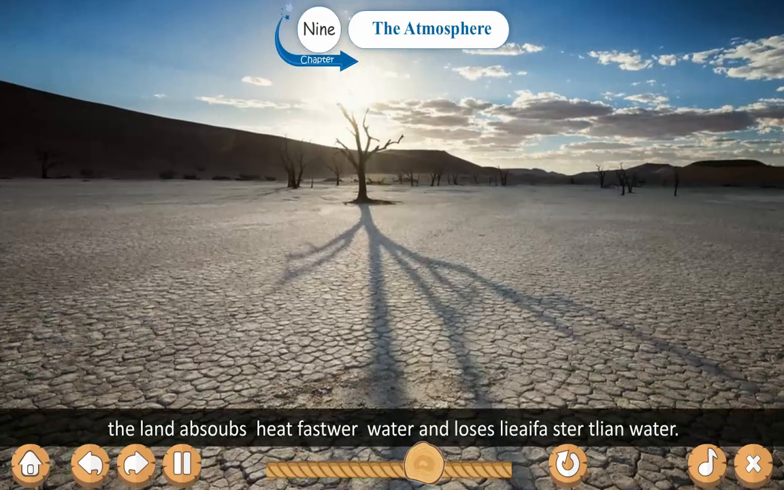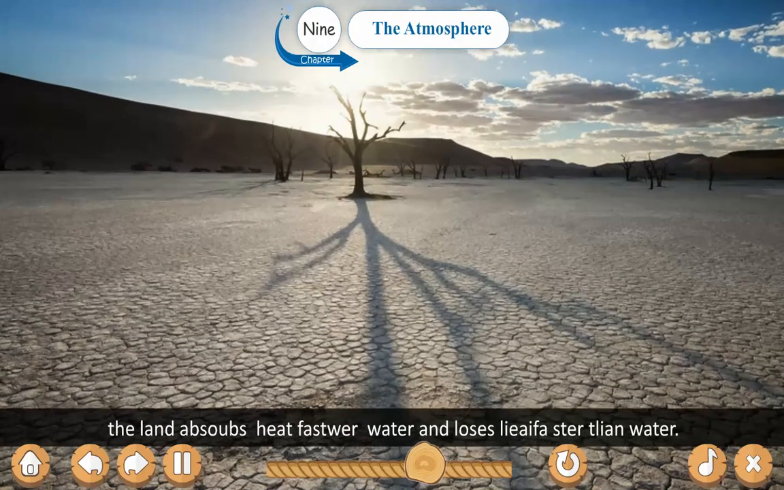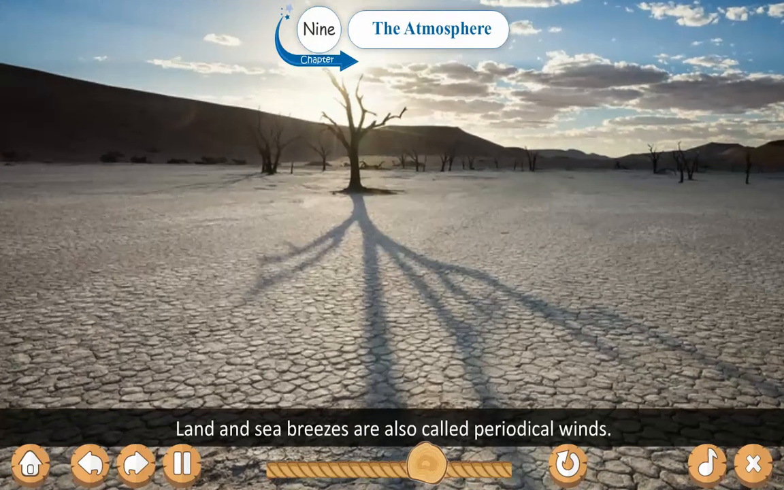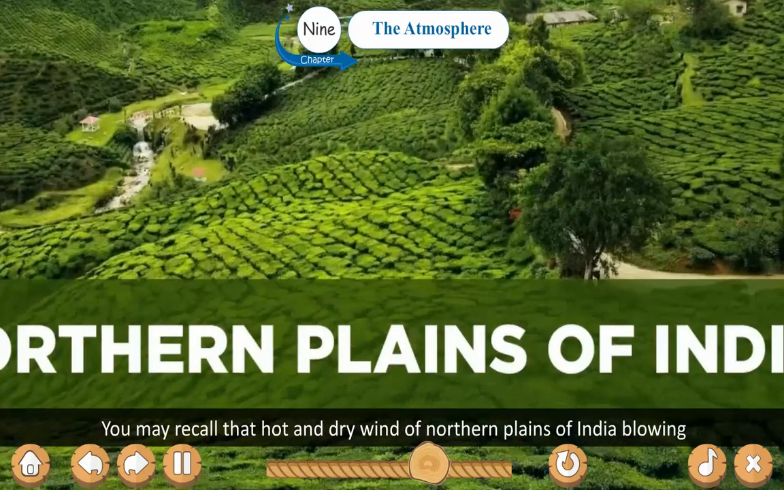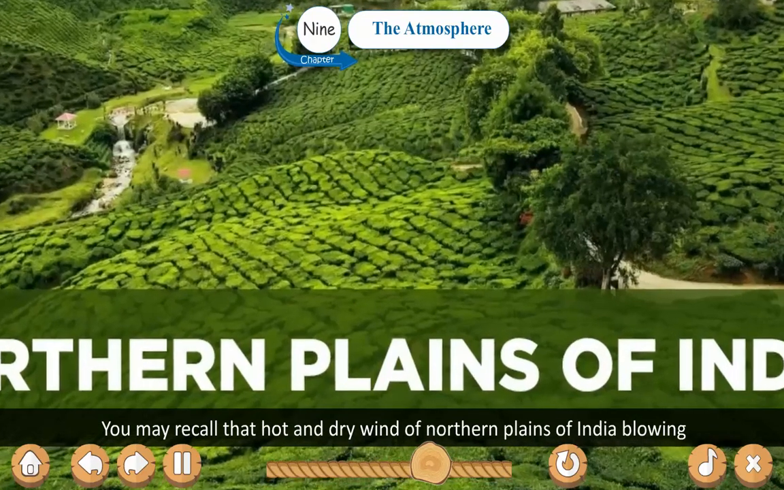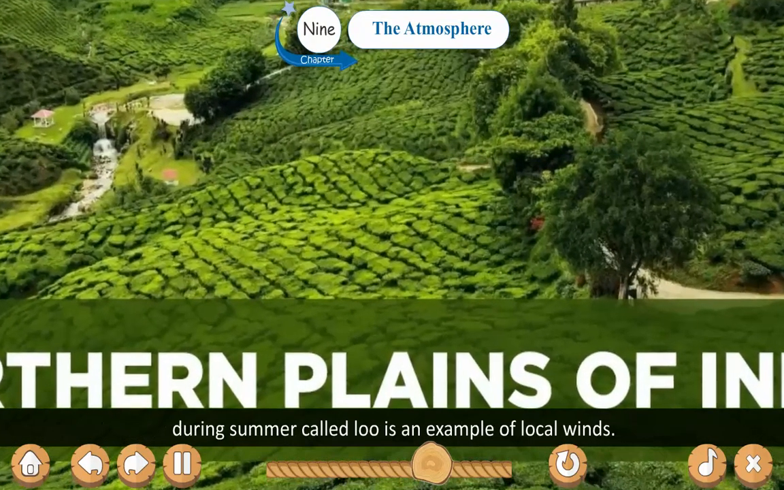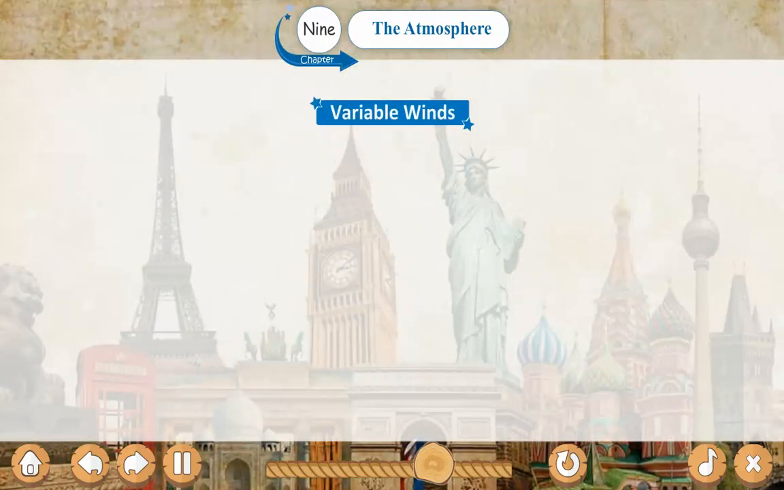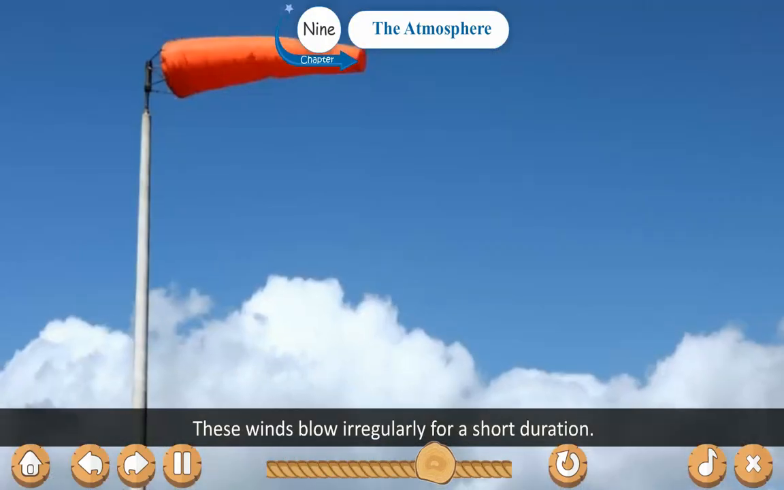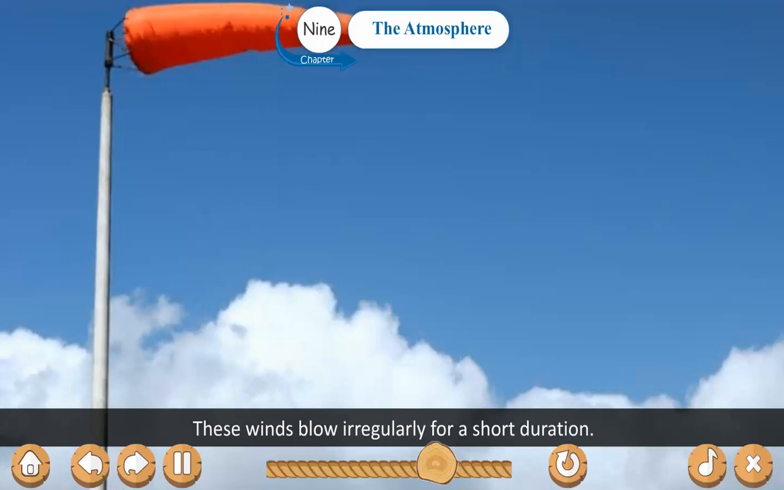Example, the land absorbs heat faster than the water and loses heat faster than the water. Land and sea breezes are also called periodical winds. You may recall that the hot and dry wind of the northern plains of India blowing during summer, called Lu, is an example of local winds. Variable winds. These winds blow irregularly for a short duration.